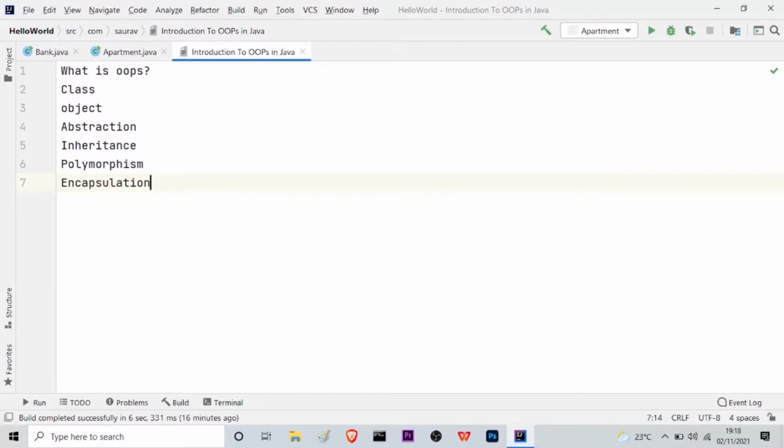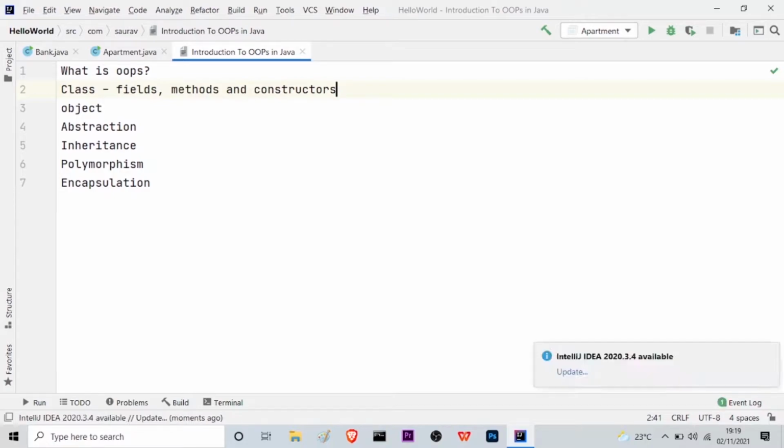Classes have members which can be fields, methods, and constructors. Let me just mention it there for you. A class declaration consists of modifiers, the class name, superclass, interfaces, and the body of the class, and we should also simply remember that the class keyword is used to create a class.